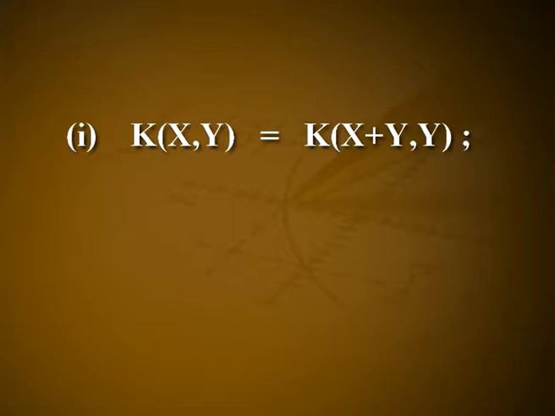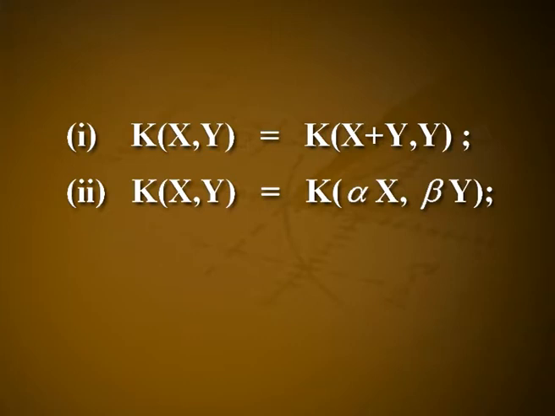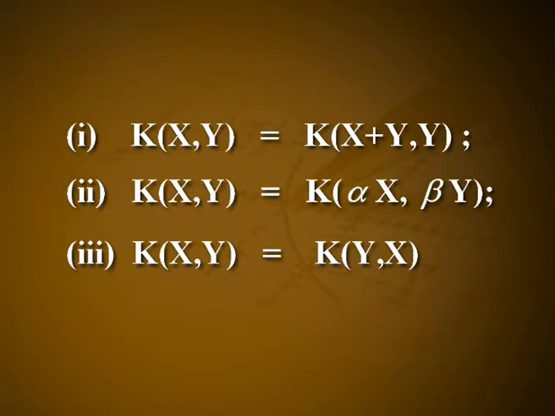If M is a Riemannian manifold with sectional curvature k, x and y are tangent vectors at p ∈ M, and α and β are non-zero scalars, then first, k(x,y) = k(x+y,y); second, k(x,y) = k(αx,βy); third, k(x,y) = k(y,x).